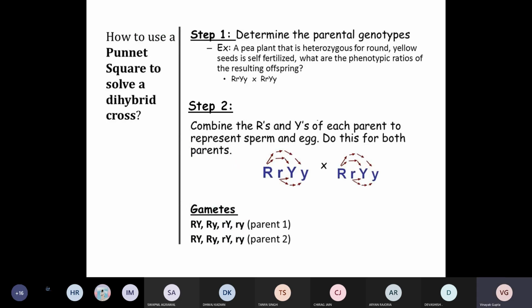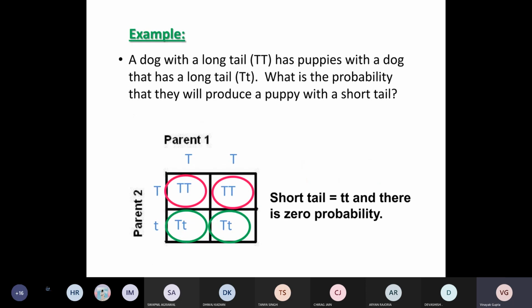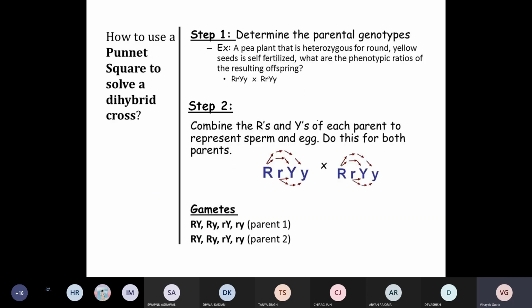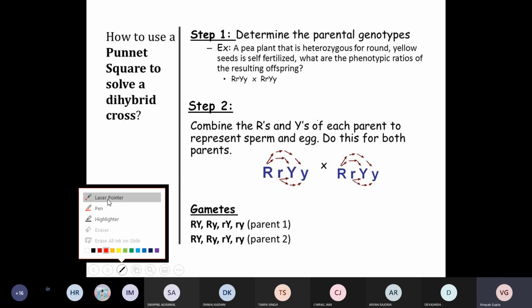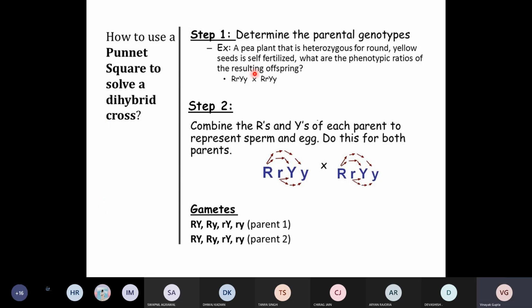Now let's move to the next level in the Punnett square. If we consider two characteristics together, so far in the previous problem there was only one trait, right? Here we are going to have a dihybrid cross, the Punnett square for a dihybrid cross. What do you mean by that? Dihybrid cross means you are going to consider a plant or species which is heterozygous, let's say for round and yellow seed. So two traits are considered. Any genetic cross where you consider two traits together is going to be a dihybrid cross.